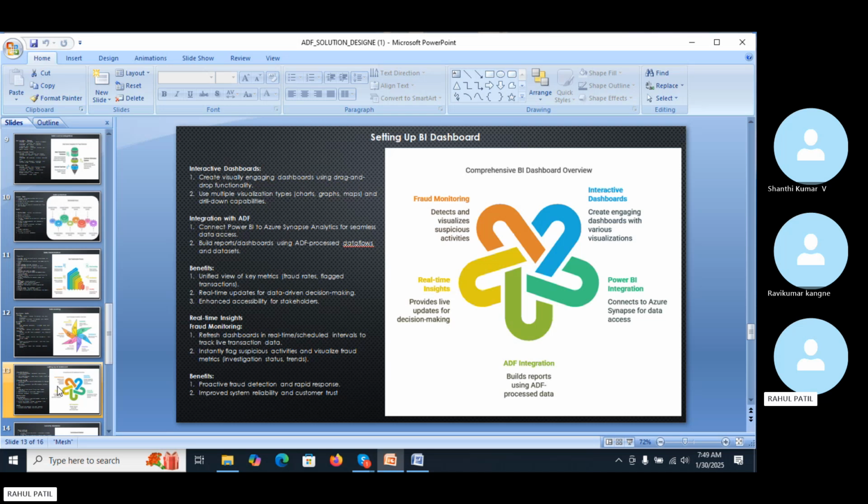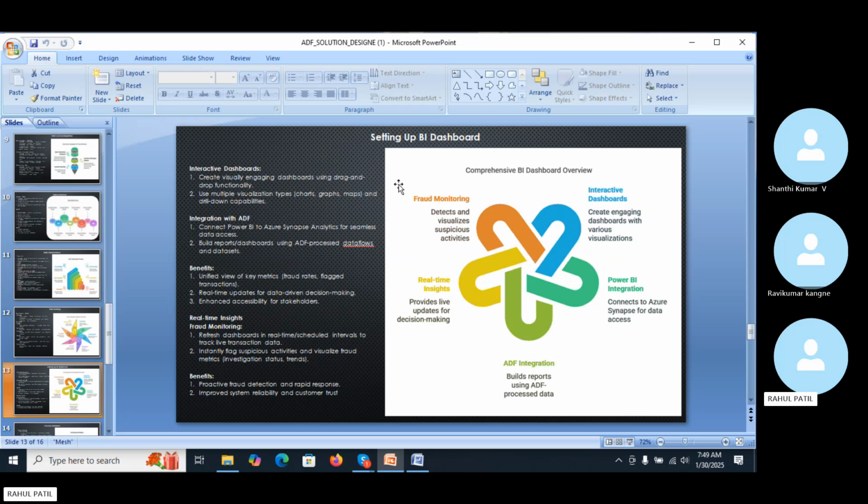Now, the next slide is regarding setting up Power BI. Power BI is a powerful business analytics tool that enables you to get interactive visual dashboards. With the help of that, we are going to integrate Power BI with the ADF. Power BI can seamlessly connect to data processing and store data in Azure Synapse Analytics.